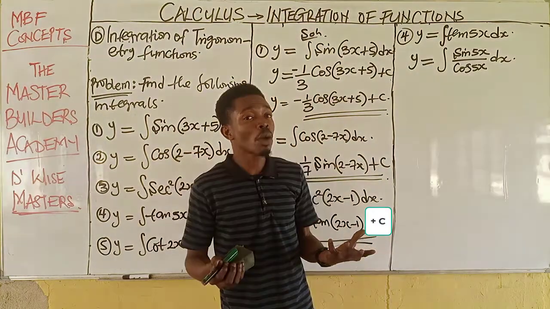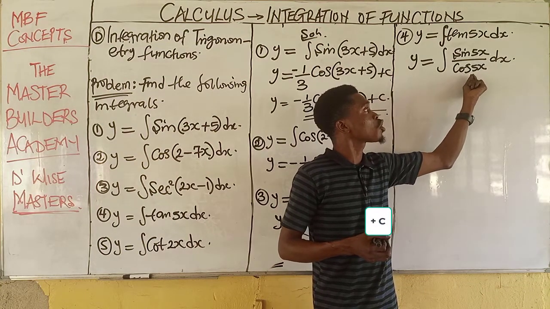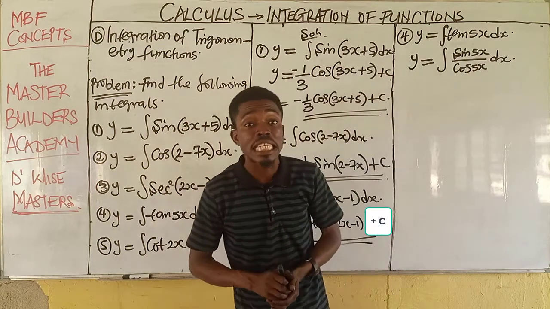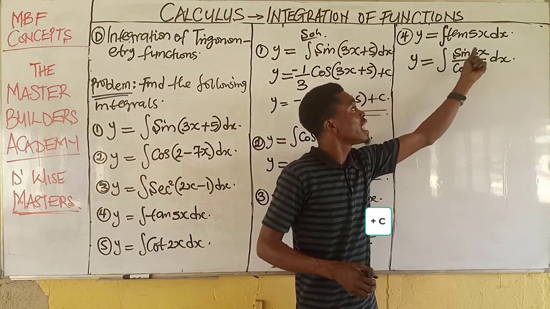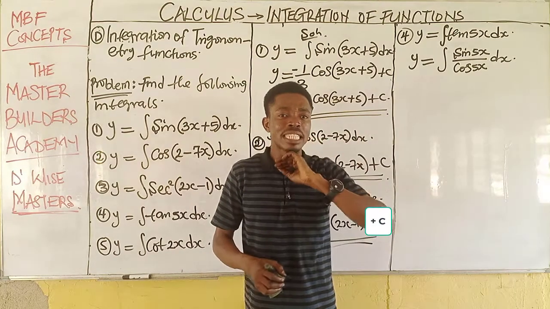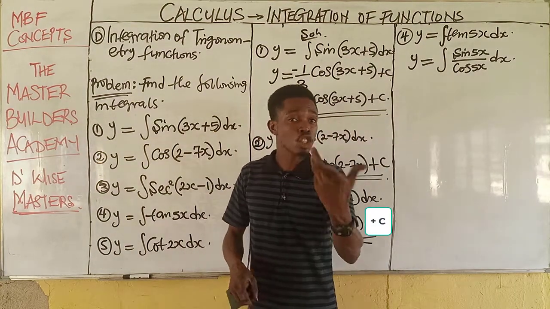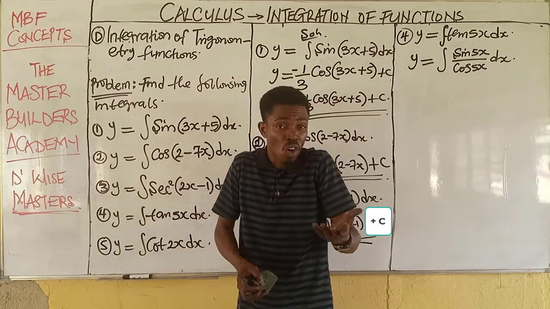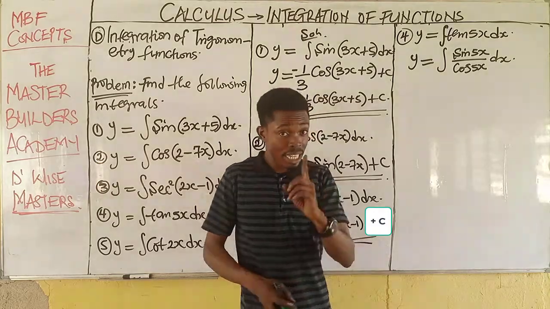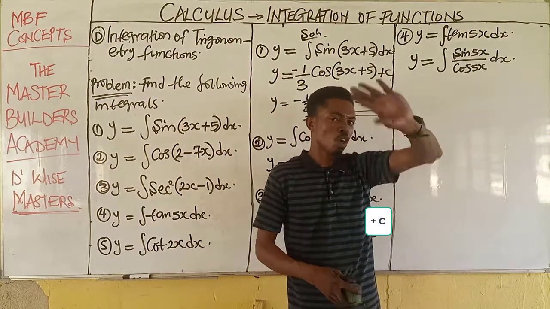All you just need to do is check: if I differentiate the denominator of this function, will it give me the numerator? Yes. If I differentiate this now, it will give me the function that I have at the numerator. This is integration by substitution. So if I understand that this integration by substitution will work, all I need to do is listen carefully, because this is a shortcut, is to take this as u and do all of that.